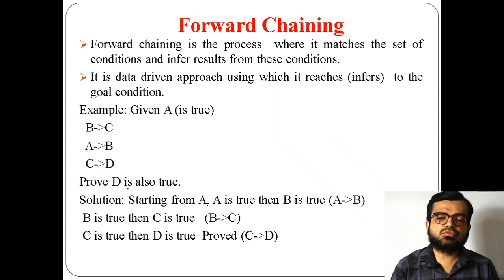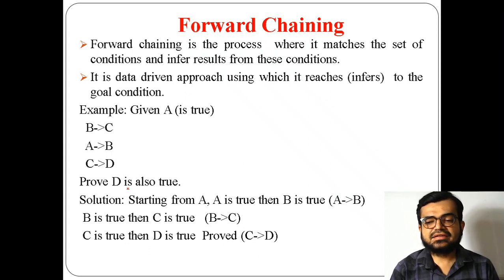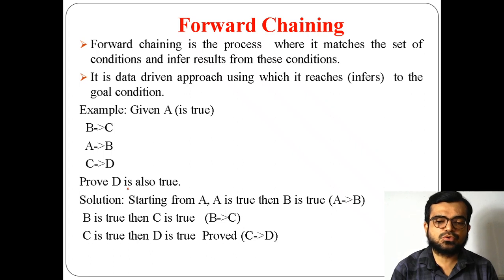What do we mean by forward chaining? For example, there is a set of facts given, and using those facts you have to prove something else. You have to prove something from the given set of facts.